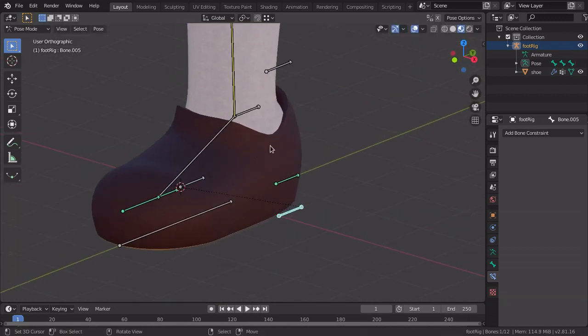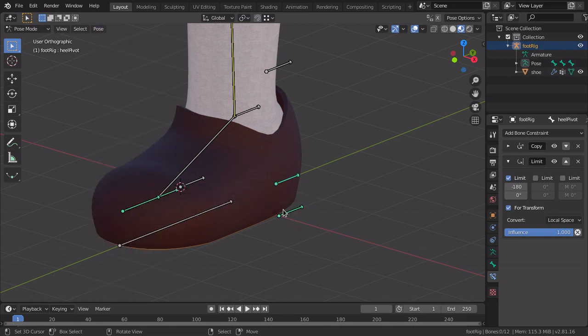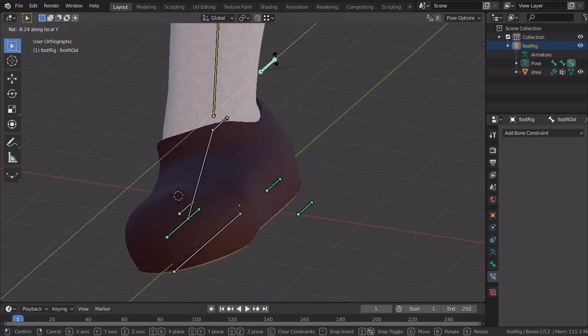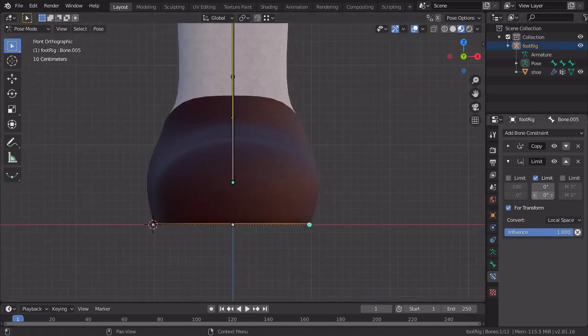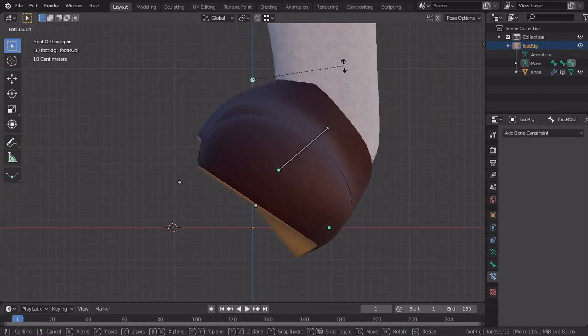Now you need to select your good old friend copy rotation. So select this one and this one. Pose, constraints, copy constraints to the selected bone, dude. Now, for transform local space, we need to do that with the local Y space. So now I'm gonna go positive here and hide this one, just so I can see what I'm doing.